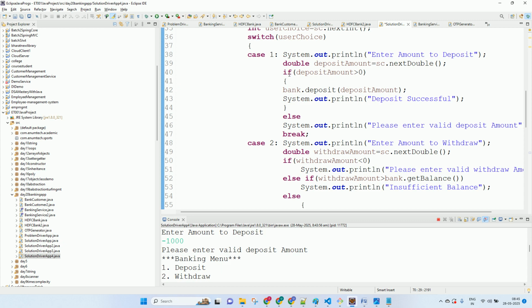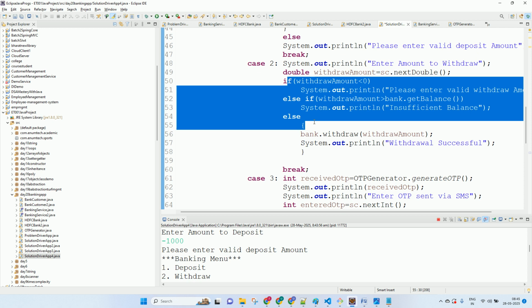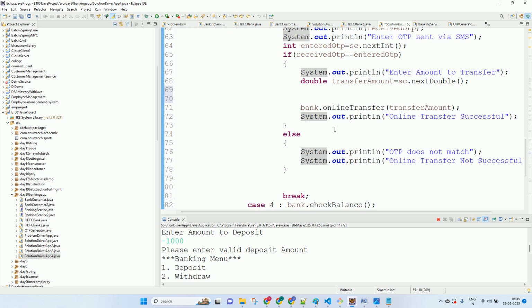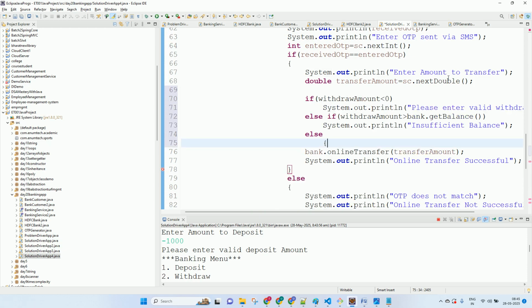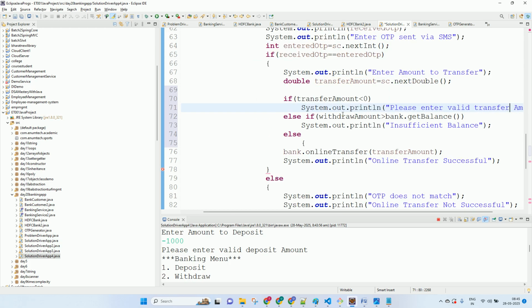So here, we enter the transfer amount. And if the transfer amount is less than 0, what will we say? Please enter valid transfer amount. And if the transfer amount is greater than the balance, insufficient balance, else you can do the transfer and then transfer successful. And as the else contains two statements, we'll have a brace. Now this is the complete package which we have.